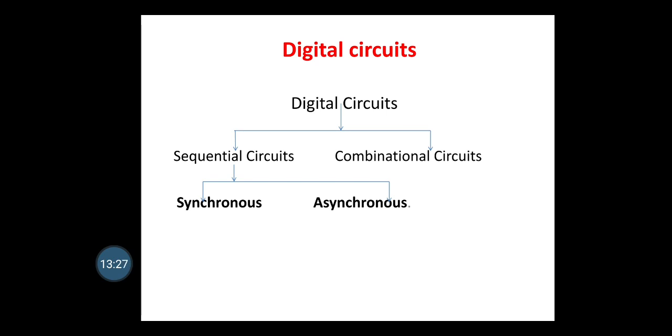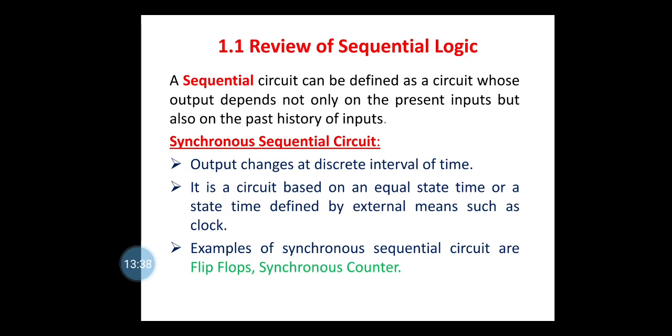And the sequential circuits are the circuits in which there are memories. And sequential circuit also can be classified as synchronous and asynchronous. So basically we can say that a sequential circuit can be defined as a circuit whose output depends not only on the present inputs but also the past history of inputs, as there is memory inside the sequential circuit.